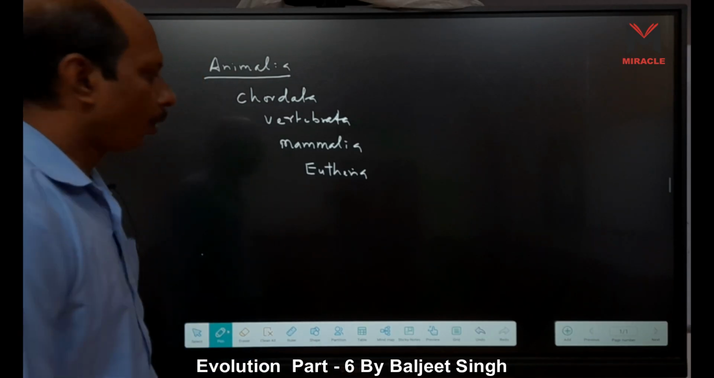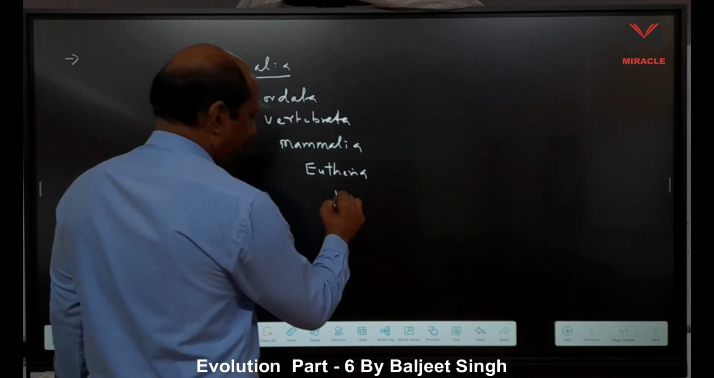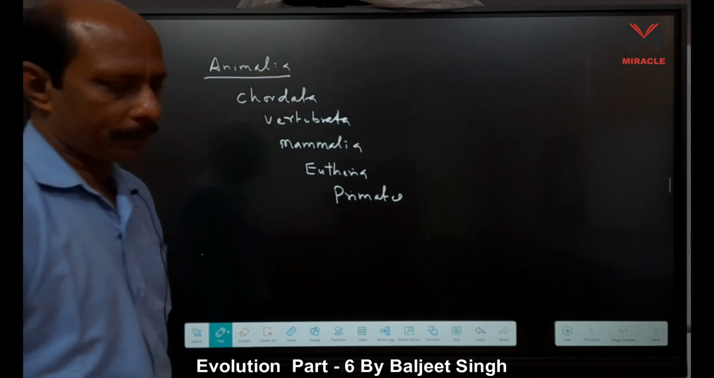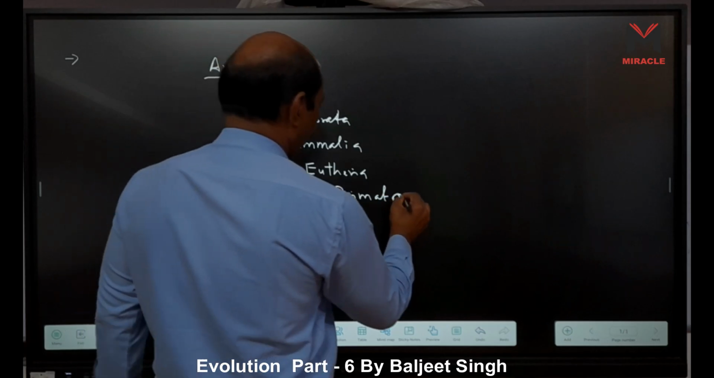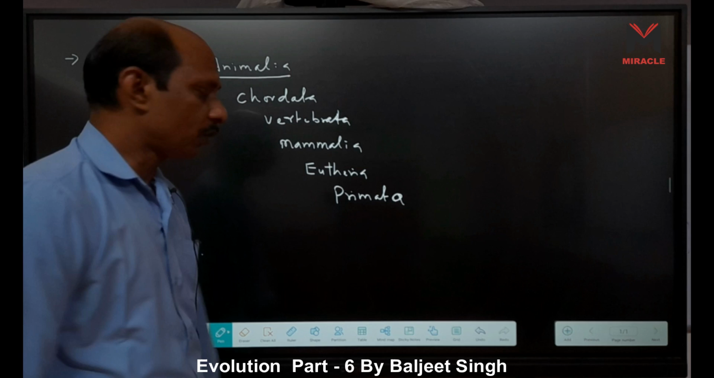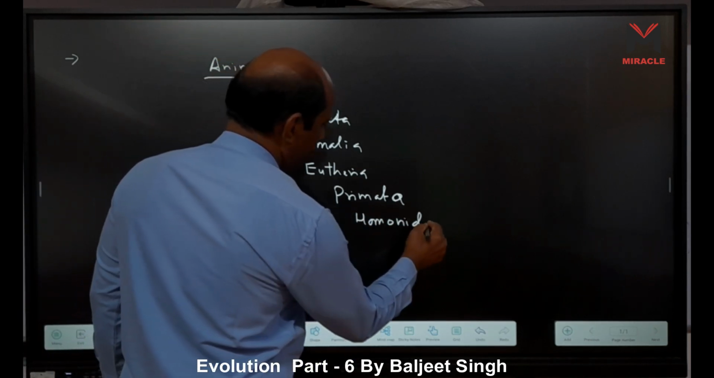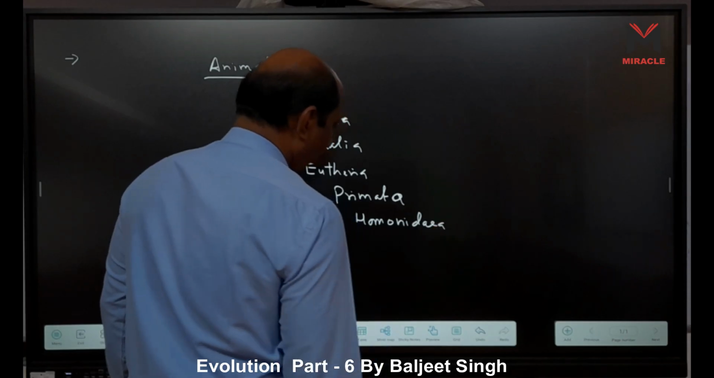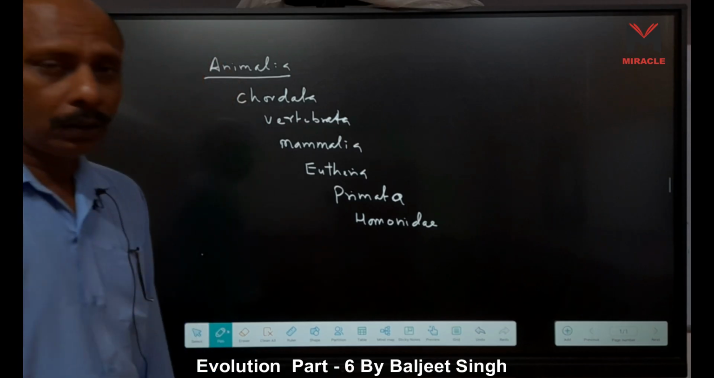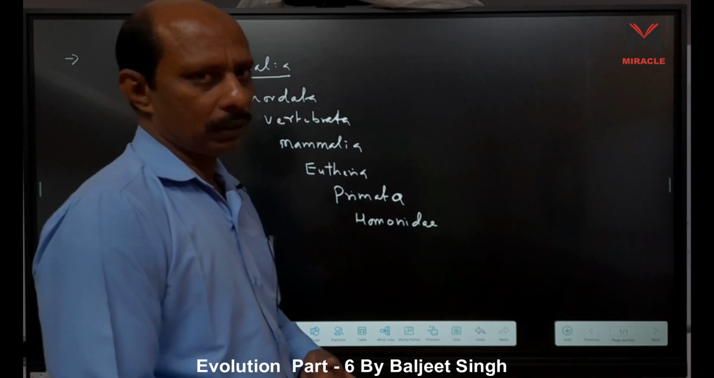Now order, what is the order? We know it is Primata. Simply, it is the order Primata. In Primata we have the family. Which family? Hominidae. Family Hominidae; the word Hominidae means human beings.